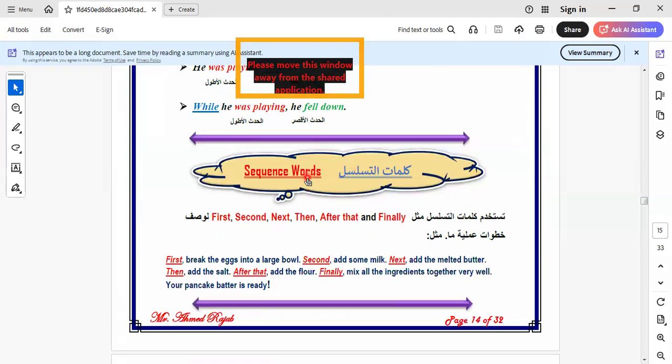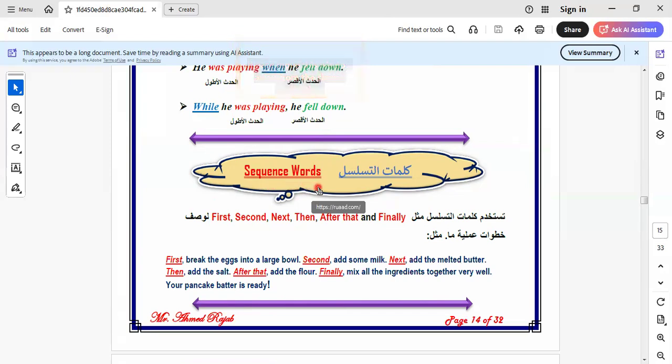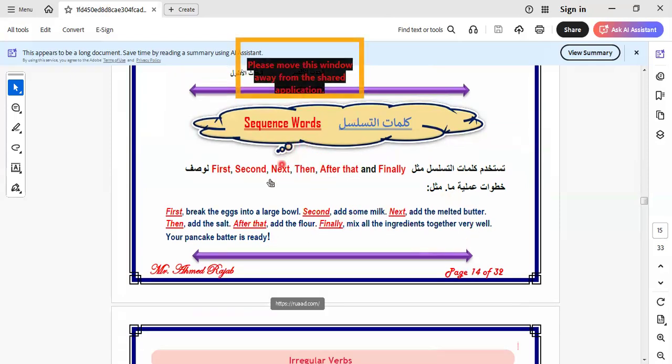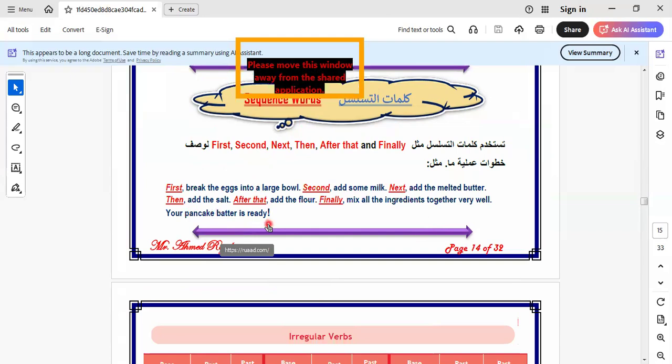We have another rule here in this module, which is sequence words. What are sequence words? The arrangement of the events. We say first, second, next, then, after that, and so on. So here this is the text, and these are the sequence words. Let's read the text and know the sequence words.